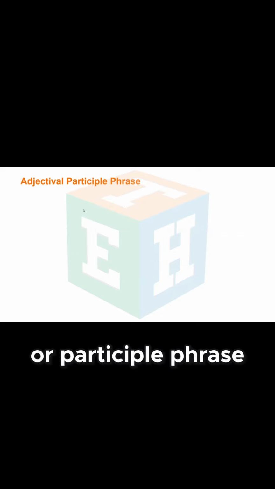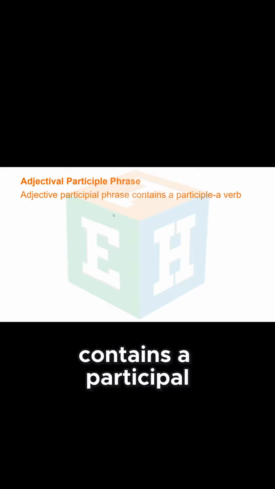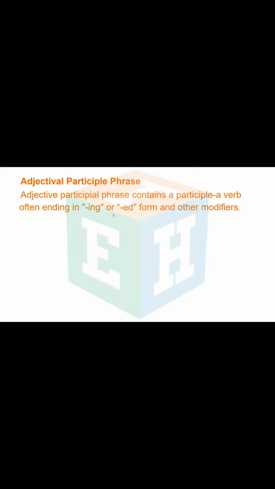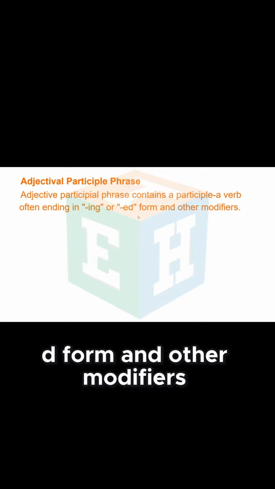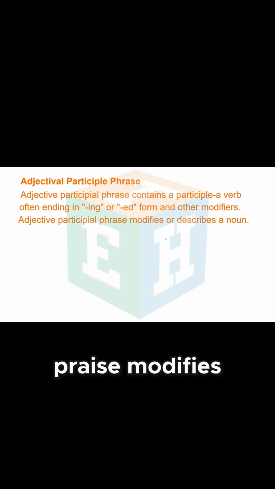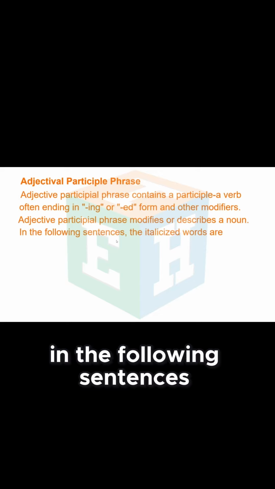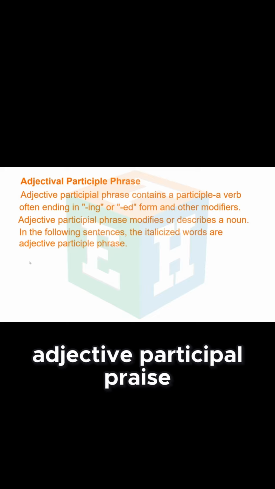Adjectival participle phrase. An adjective participial phrase contains a participle, a verb often ending in -ing or -ed form, and other modifiers. An adjective participial phrase modifies or describes a noun. In the following sentences, the italicized words are adjective participle phrases.